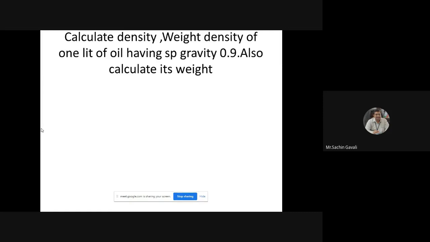Write the answers in the message box, chat box. Can you able to calculate? Nobody is responding.